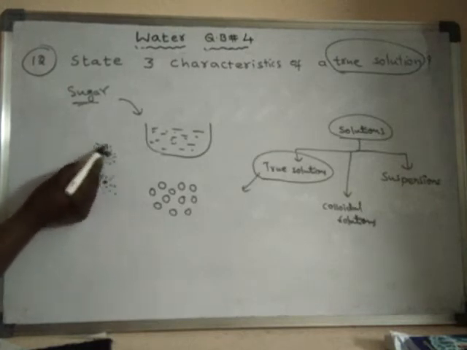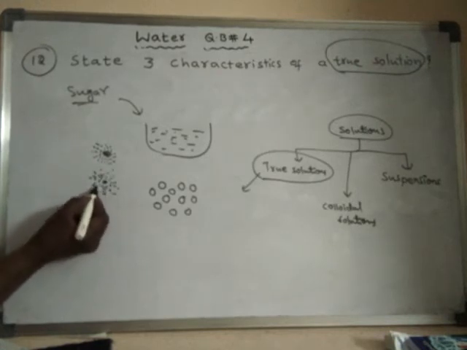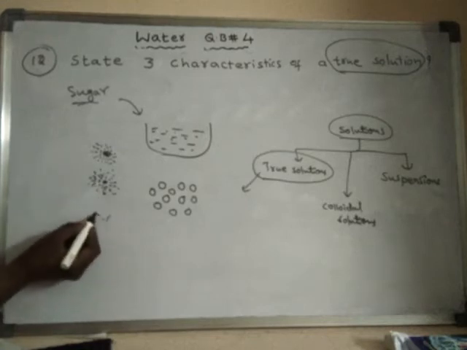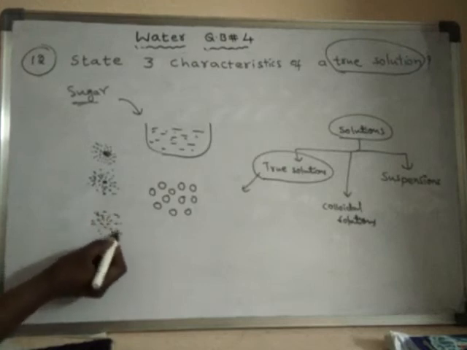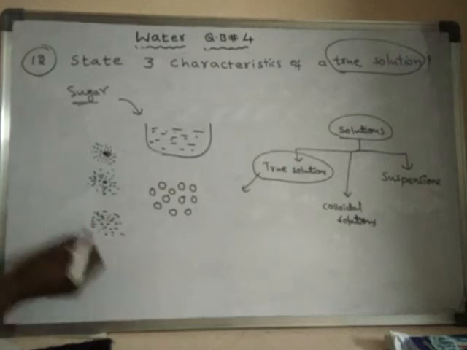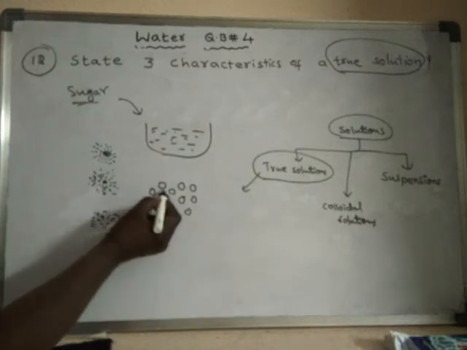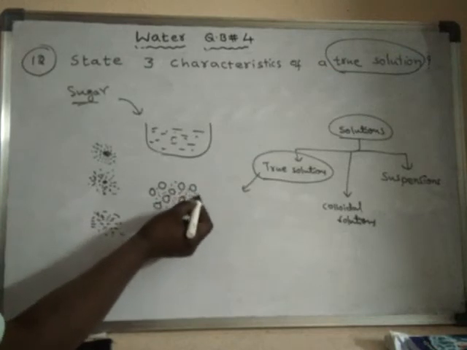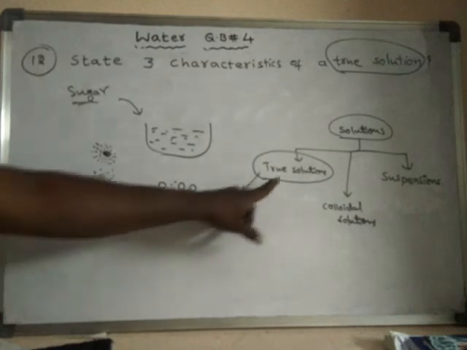This surrounding thing is water. All the sugar particles have entered into the water, and finally even this one disappears, and now the entire thing has only very tiny particles of sugar dissolved in water. These tiny particles of sugar have entered into the gaps between the water molecules. Like this, a true solution is formed.